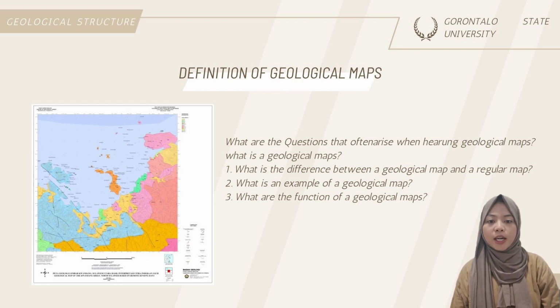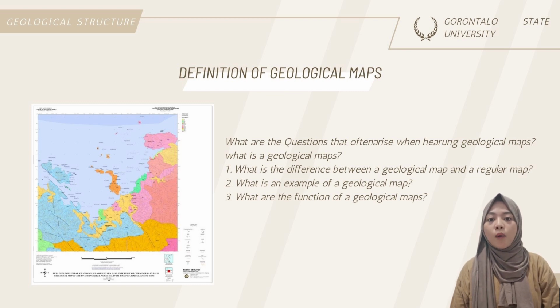Meanwhile, according to Geology, in 2015, a geological map is a map that presents the distribution of rock types using color symbols, where each color indicates a certain type of rock. It can be said that a geological map is also a visual interpretation of the geological composition, structure, and geological history of a particular region on the surface of the map.